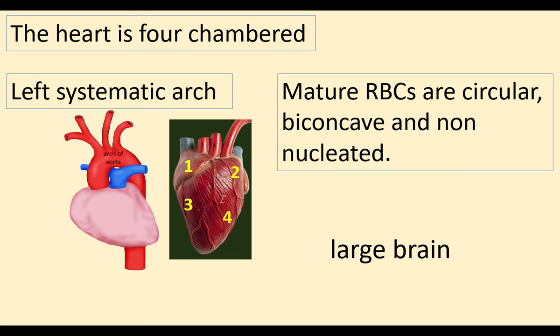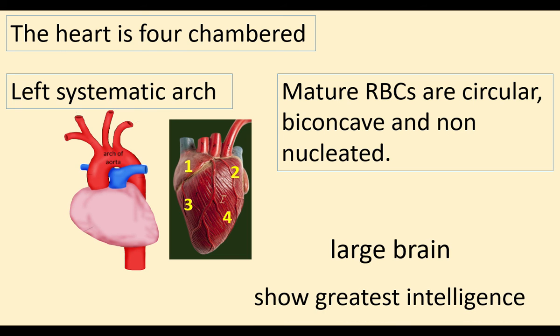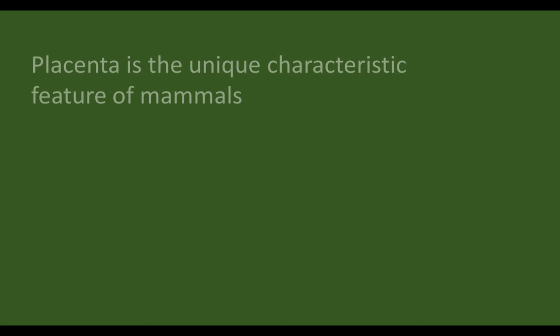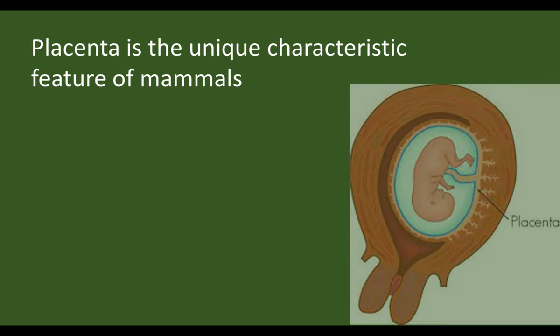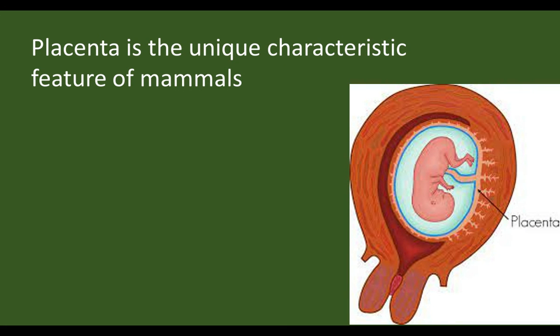Their brain is larger. Among the various animals, the brain of mammals is larger. Mammals rank high for their greatest intelligence. Placenta is a unique characteristic feature of mammals. Placenta is a tissue that connects the mother's body with the fetus.